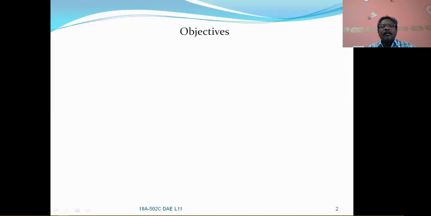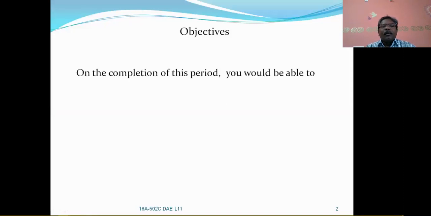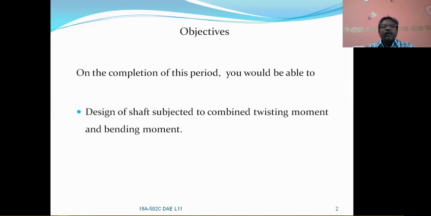Objectives of this lesson are: on the completion of this lesson, you would be able to design shafts subjected to combined twisting moment and bending moment, and work through some of the solved problems. Let us discuss, and also some of the quiz questions and some exercises you should have in this lesson.